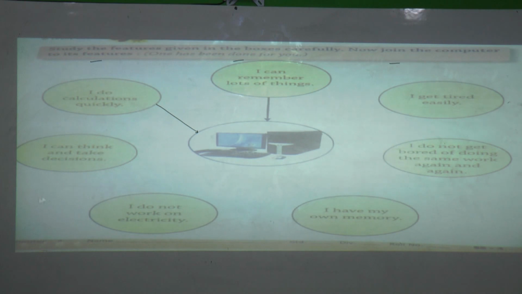Next, I can think and take decisions. Can computer think and take decisions? Yes or no? No. Then can we join or not? No. Good. Next, I do not work on electricity. Does computer work on electricity or not? Works. Good. But what is the sentence? Computer does not work on electricity. Then we do not join this line.